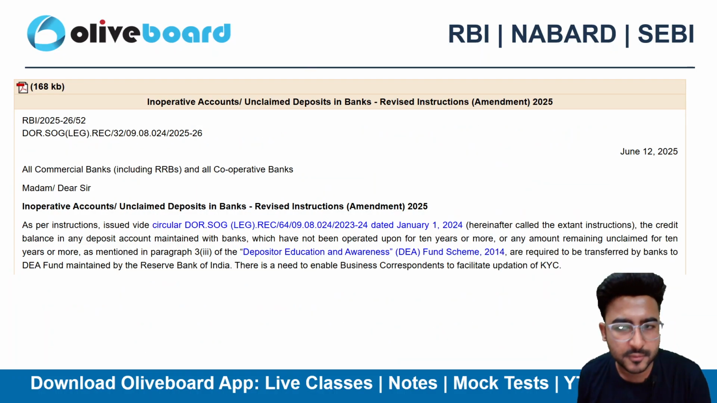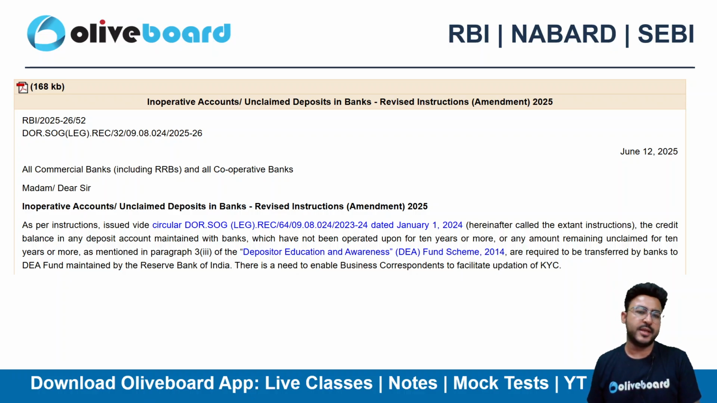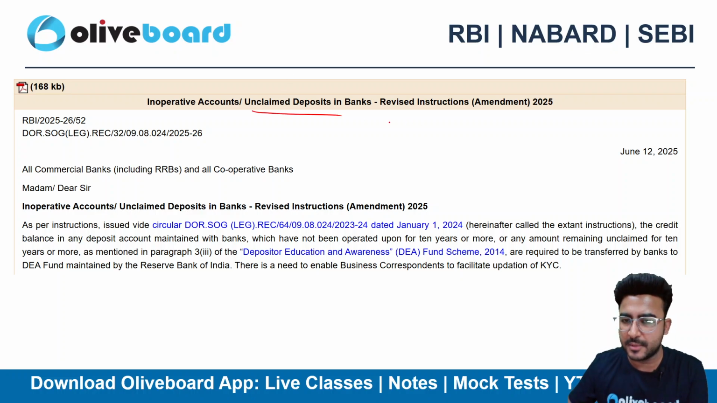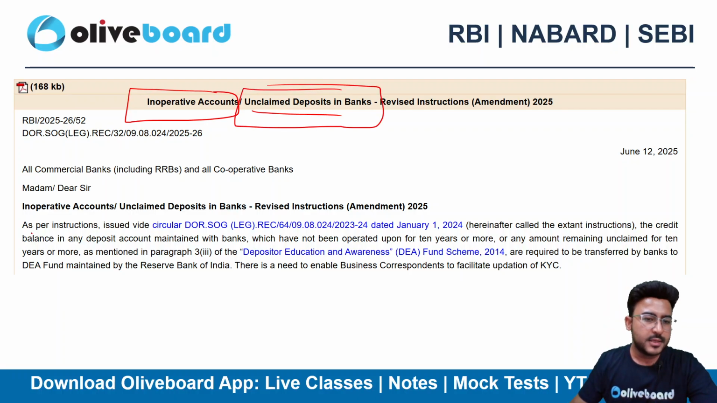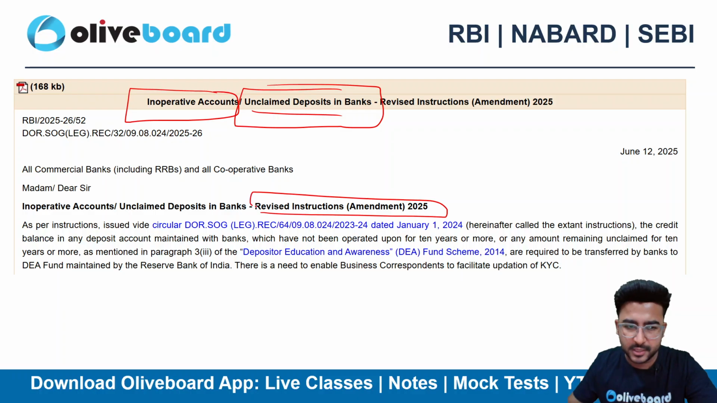Another thing that was recently released on 12th June was about inoperative accounts and unclaimed deposits in the bank. If you have inoperative accounts or unclaimed deposits in the bank, there is an update here: Inoperative Accounts, Unclaimed Deposits in the Bank, Revised Instructions 2025. We'll have a look at what the revised instructions are.